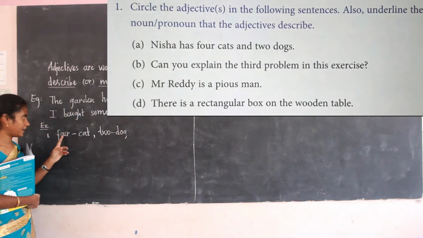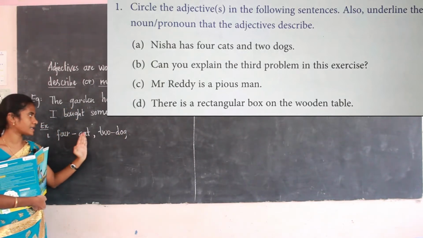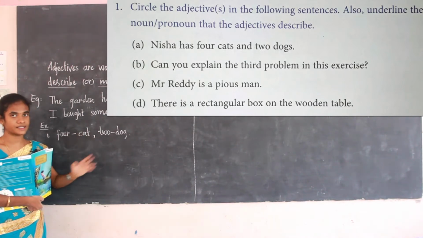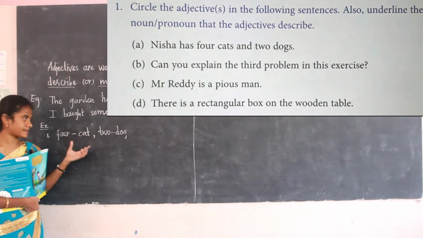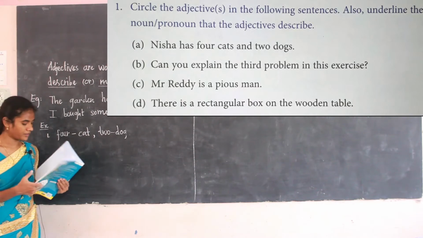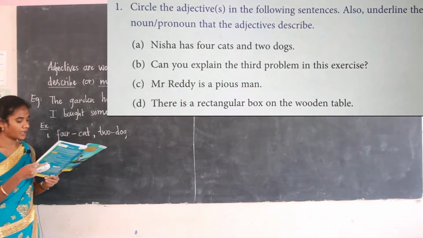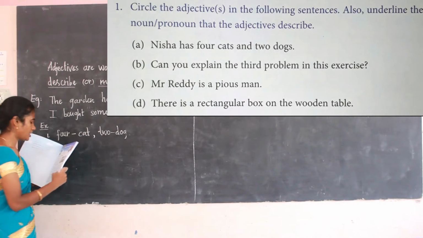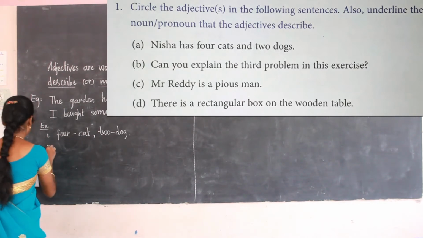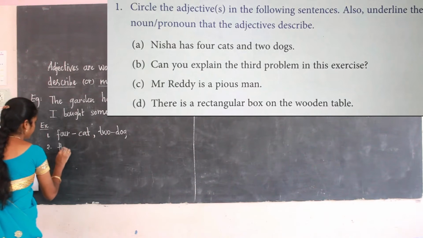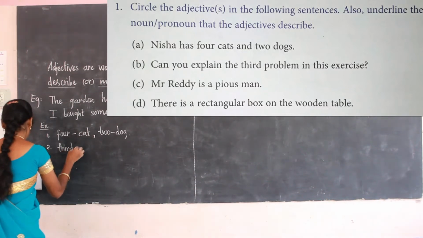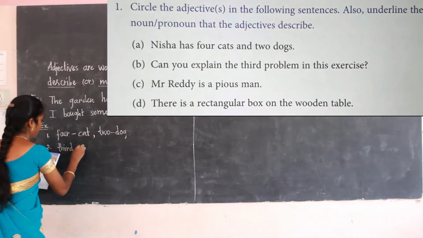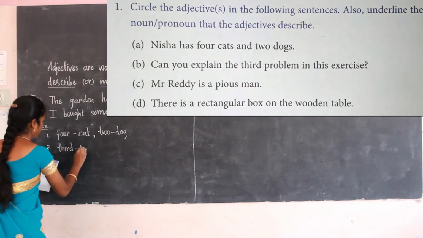What I have written in the first part is the adjective. The second part, after the hyphen, is the noun or pronoun that the adjective describes. The next one is the third problem in this exercise. Here the adjective is third, so it describes the noun problem.